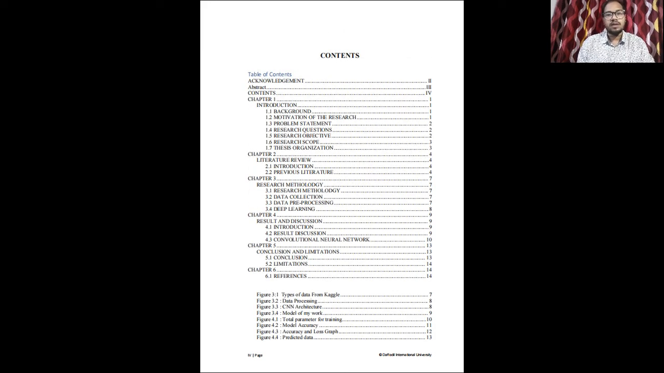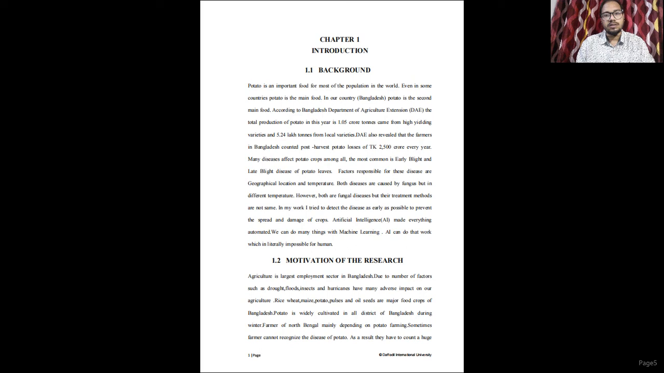Content. This is the content of my thesis, what I have already done here. Chapter 1. Introduction. Background. Potato is an important food for most of the population in the world. Even in some countries, potato is the main food. In our country, potato is the second main food. According to the Bangladesh Department of Agriculture Extension, the total production of potato this year is 1.05 crore tons, and farmers count huge losses from potatoes. The amount is 2,500 crores every year.